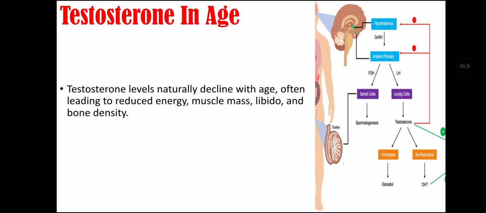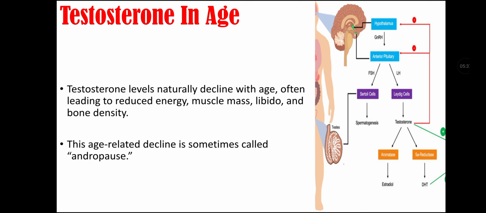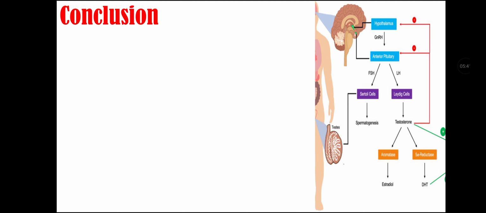Testosterone in age. Testosterone levels naturally decline with age, often leading to reduced energy, muscle mass, libido, and bone density. This age-related decline is sometimes called andropause.